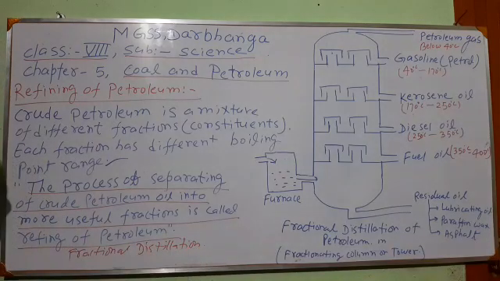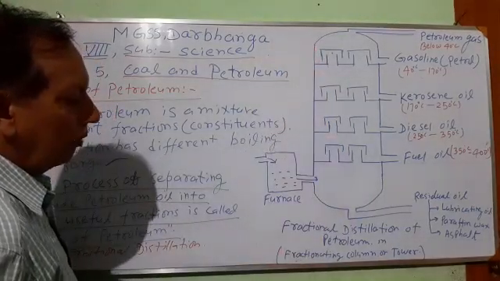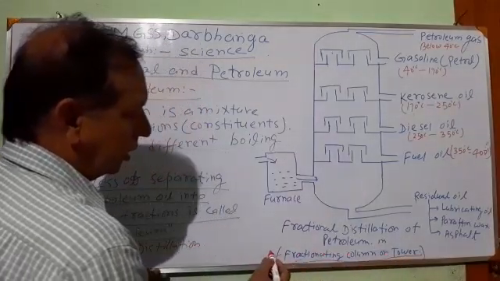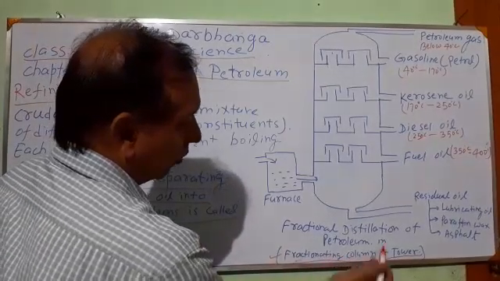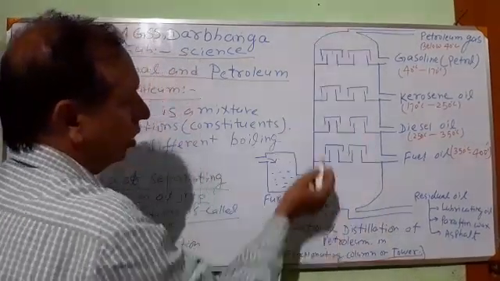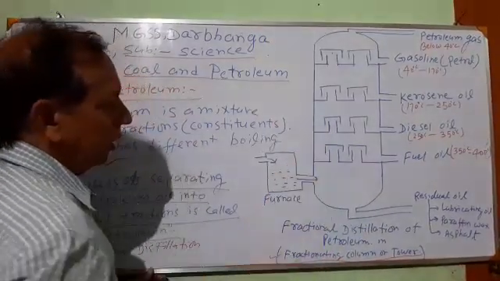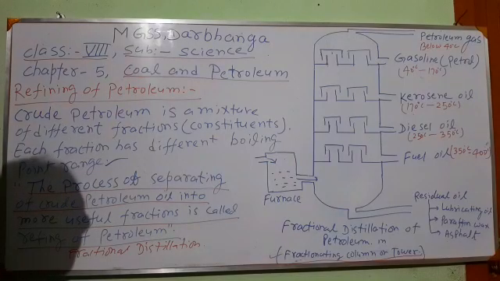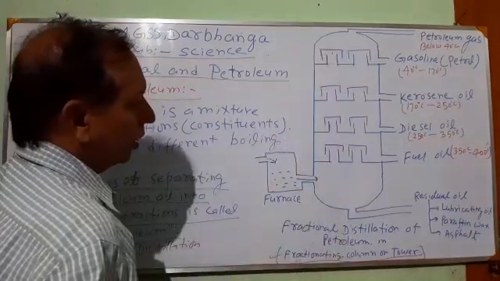This fractional distillation is done in a large, long tower. This tower is known as a fractionating column or fractionating tower. This large column that we are seeing is known as the fractionating column. Now we have to understand what happens in refining of petroleum.